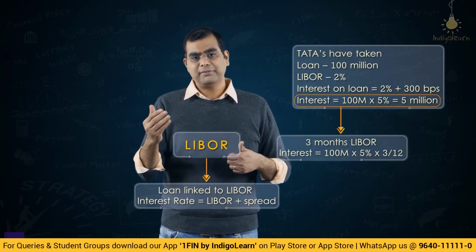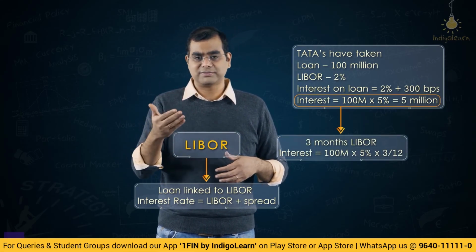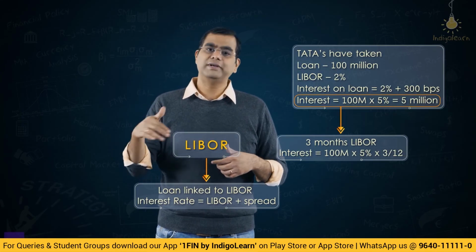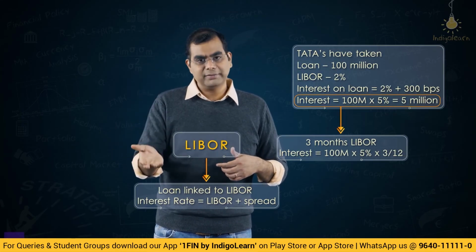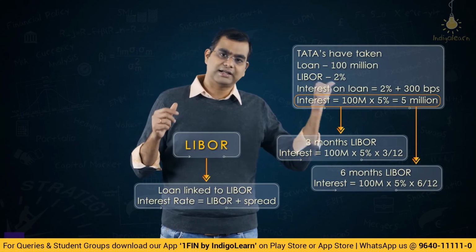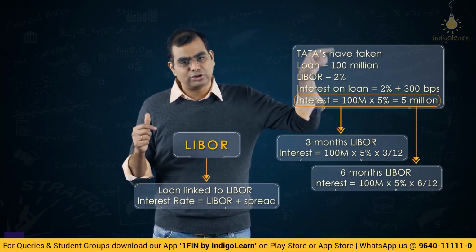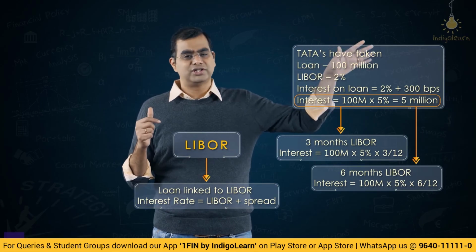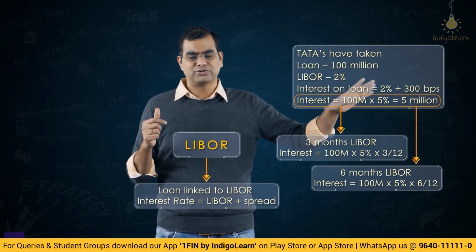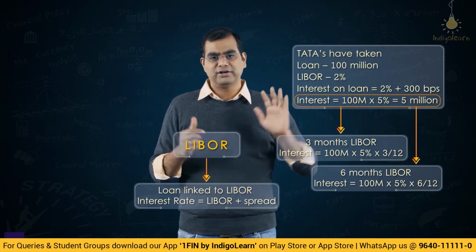If it is a 6 month LIBOR, then the interest period is also 6 months, that is, you will pay interest for 6 months. So it will be 5% into 100 million into 6 by 12. That is how Tata Mauritius will pay Standard Chartered for the loan that it took to acquire, let's say, Chorus or Jaguar Land Rover. It doesn't matter which one it is, whatever it took for some kind of acquisition.